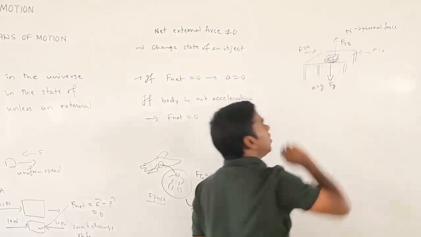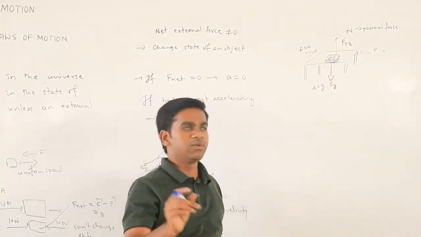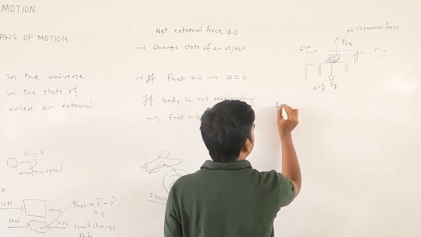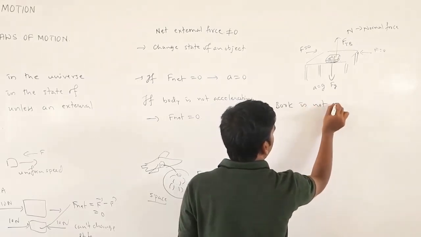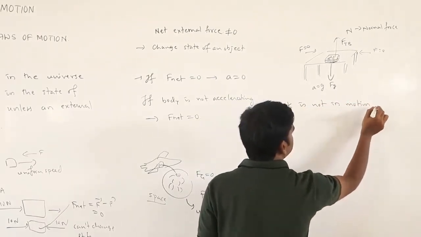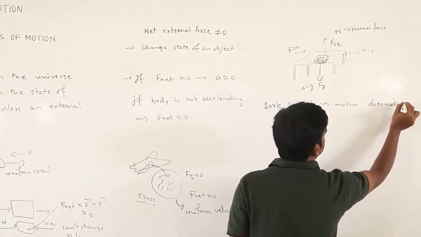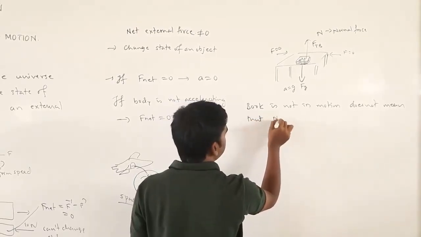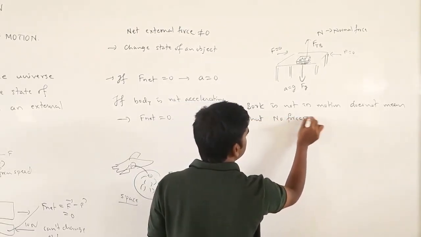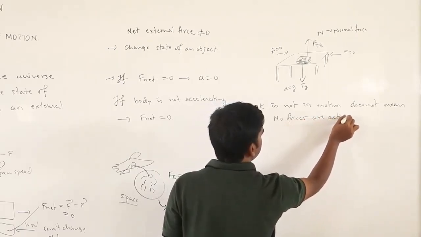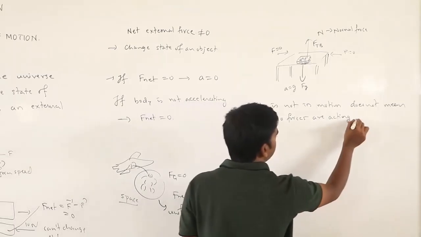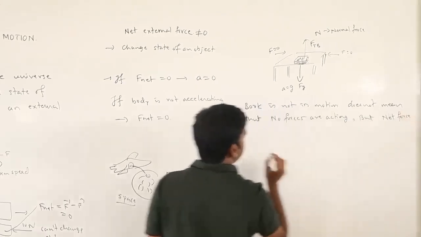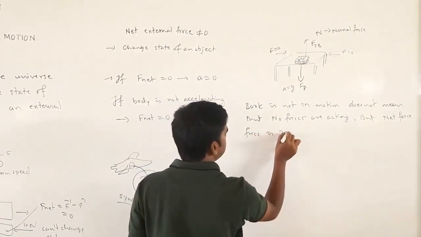The book is not moving, but it doesn't mean that no forces are active. Book not in motion doesn't mean no forces are active, but the net force is 0.